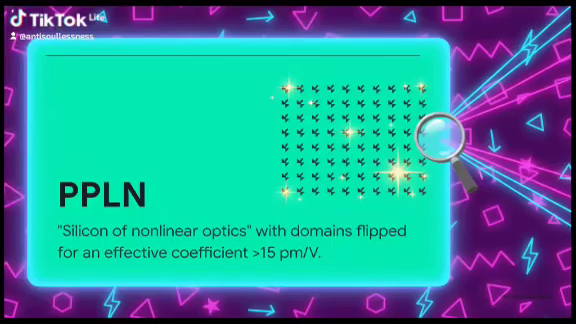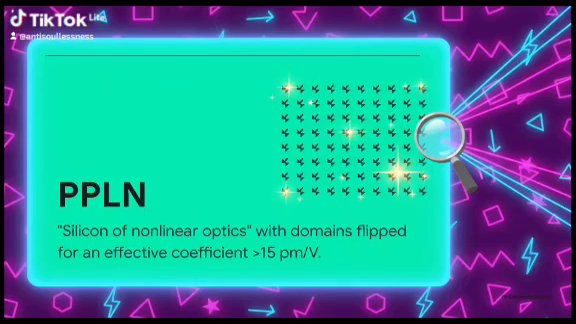Now within the zoo, we have our heavy hitter, PPLN, or periodically poled lithium niobate. People often call this the silicon of nonlinear optics. By artificially flipping the crystal's domains, a neat process called quasi-phase matching, we essentially inject artificial momentum right into that golden rule we were just talking about. This brute forces the physics, giving PPLN a massive nonlinear coefficient of over 15 picometers per volt. Honestly, it is incredibly bright.